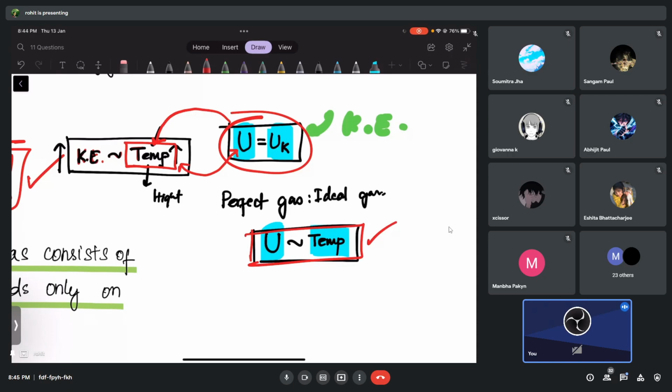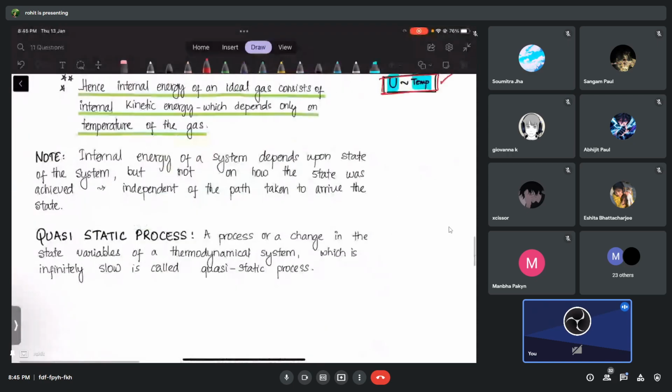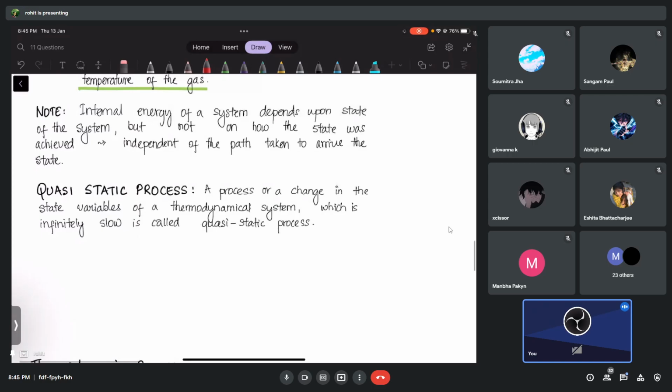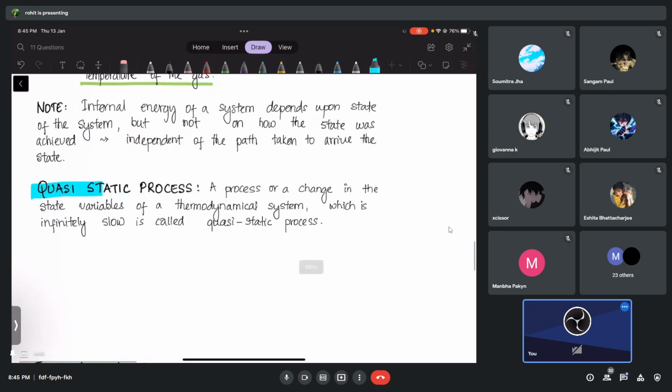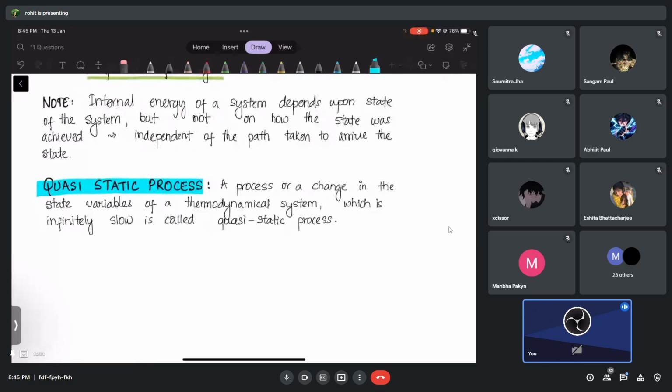I think you are following me till now. Then I'm done talking about this. Quasi-static process, I will tell you what it is, but I think it is not very important. Imagine a system looks like this with properties P1, V1 and T1.